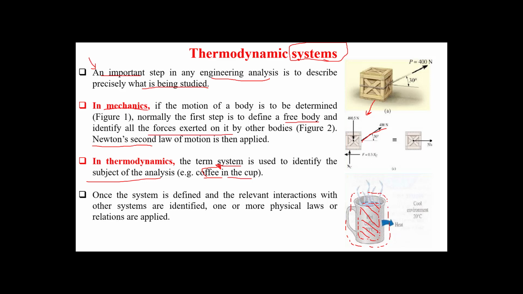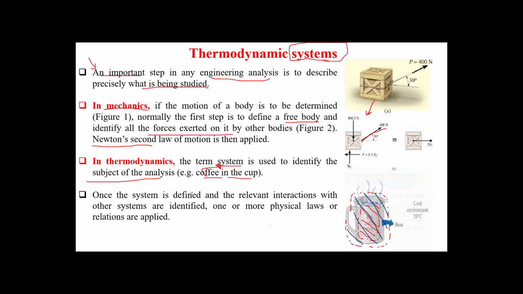Now, if this is our control volume, the greater one, then our system is the cup and the coffee inside. So the first step is to define our system, by drawing a control volume. I'll explain control volume again in the coming slide.